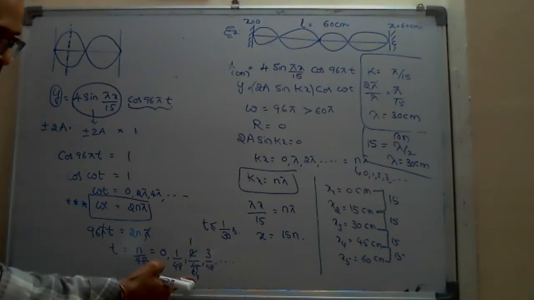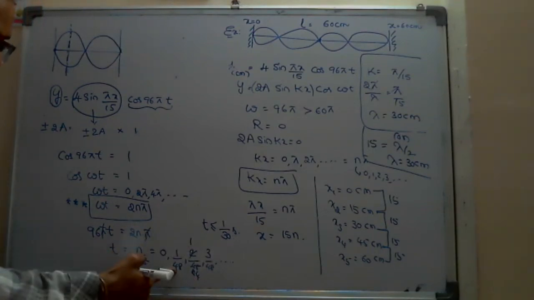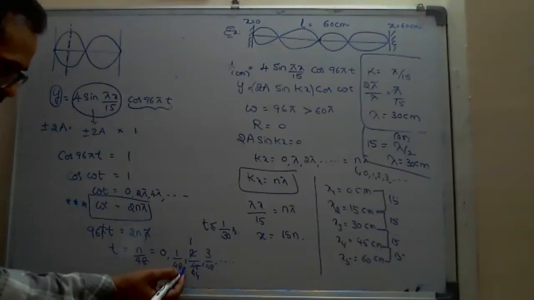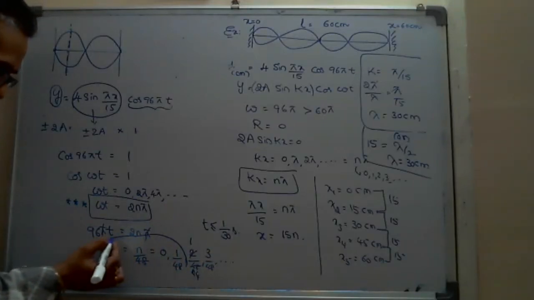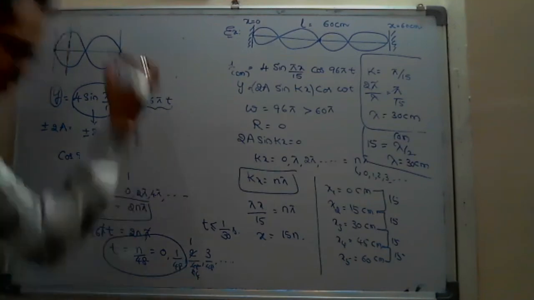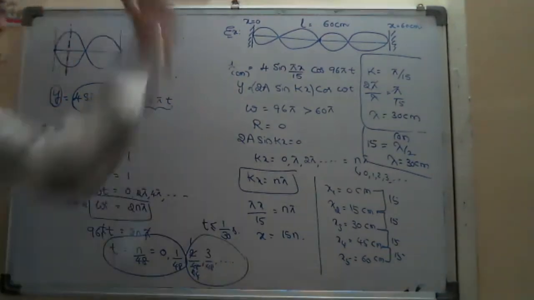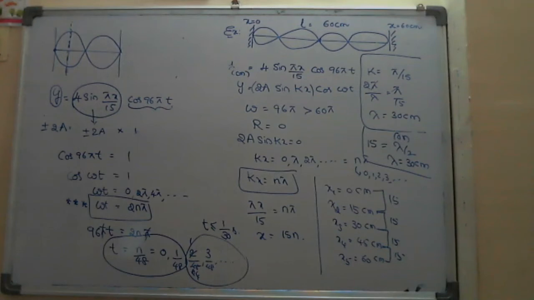Am I right? 1 by 48 is less than 1 by 30. That's why till here it is the condition for the stationary wave. Further, here you can see the propagation of the wave. This is the condition to see the stationary wave and the propagation of the wave.